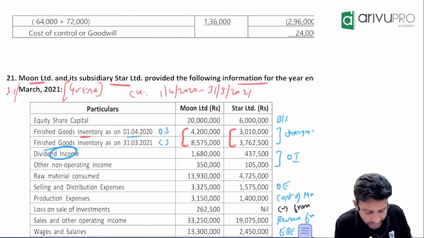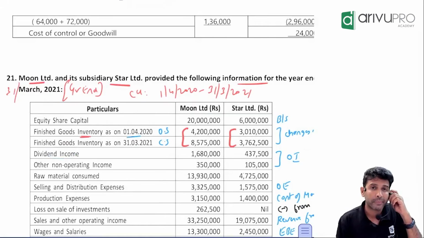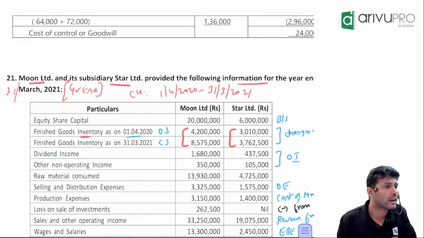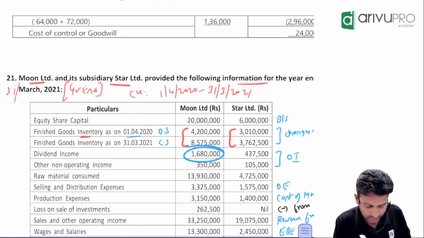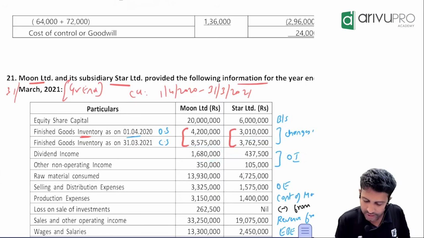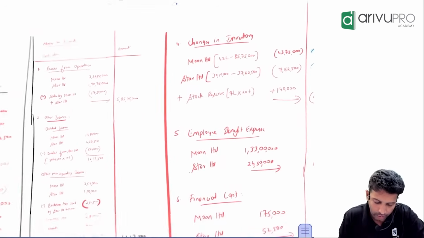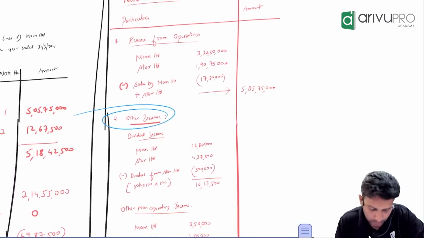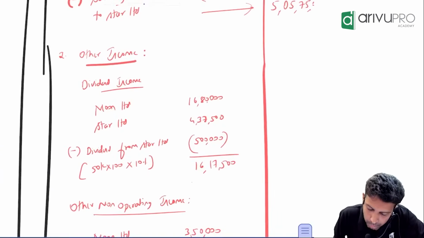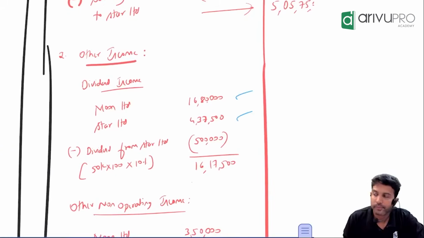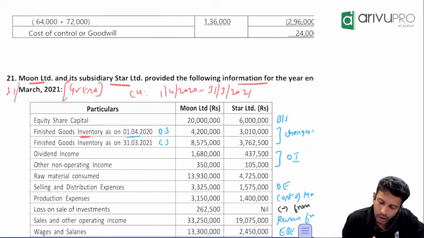Okay. Dividend income. Where will dividend income come under? Do we have any category or no category? If there is no category, it comes under other income. So check 16. Quickly take your calculator, add these two. 1680 plus 437,500 under other income. See here, note number 2 I prepared for other income, or maybe I've listed out individually. Moon ka this, star ka that. Same number, okay? Alright, next, this is done.